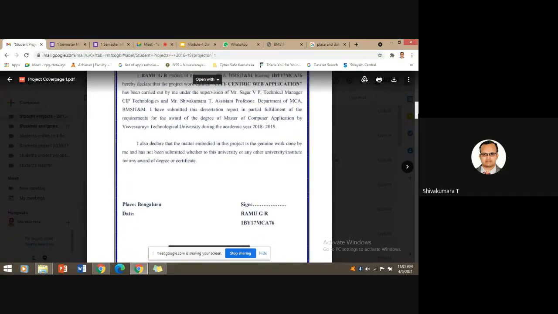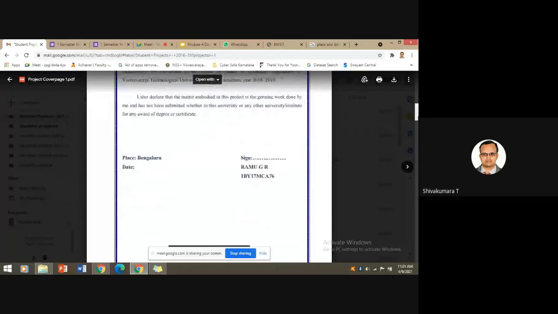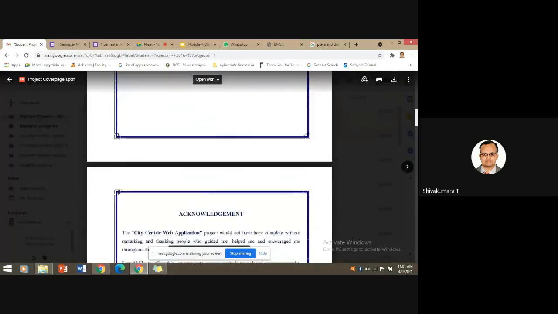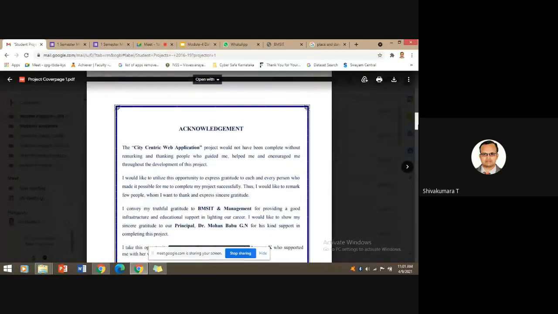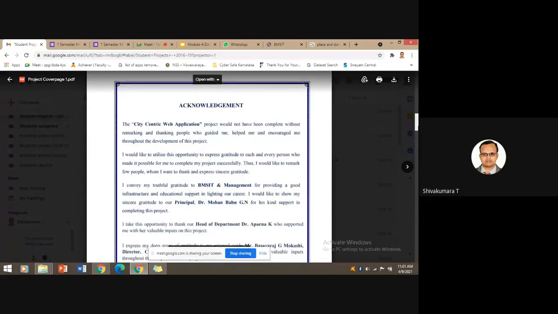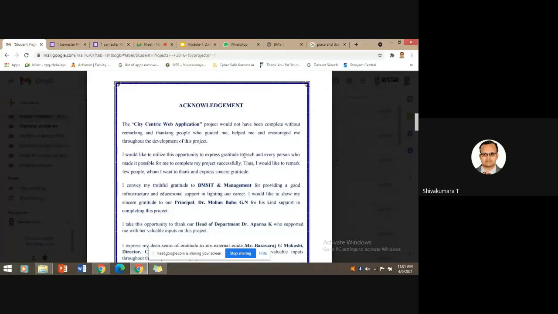This is also a preliminary page. It comes under the preliminary pages. And the acknowledgement: if you are a project trainee or a student, you have to provide the acknowledgement, to express your gratitude to every person who has made it possible to complete the project.